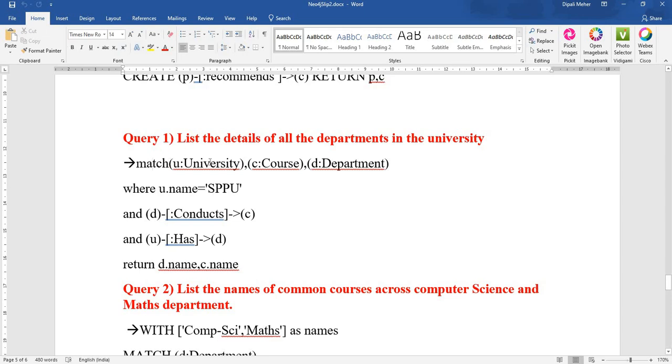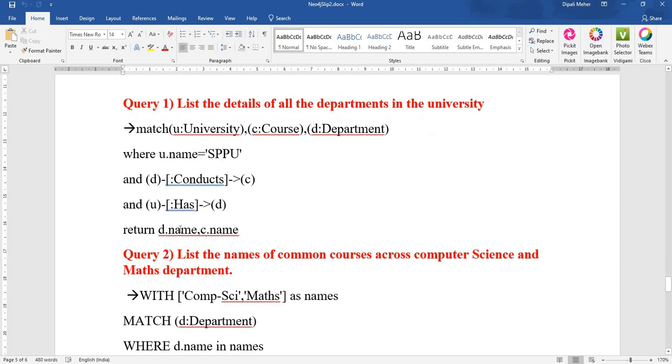So match university comma course comma department where u dot name, that means university dot name, SPPU, and which relationships should hold: D conducts C and U has D. Department should conduct that course and university must have that department. Both the relationships should hold. Return department name dot course name. So it will return that department name and course name of that particular department.